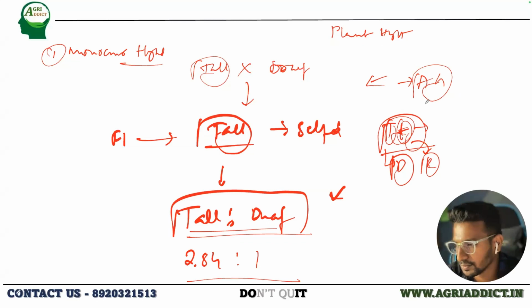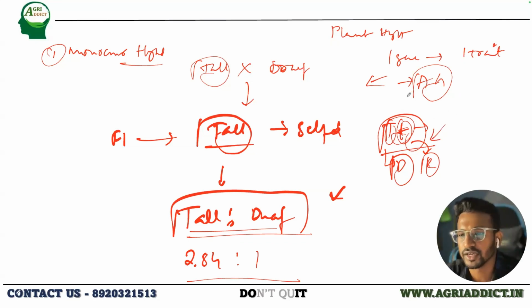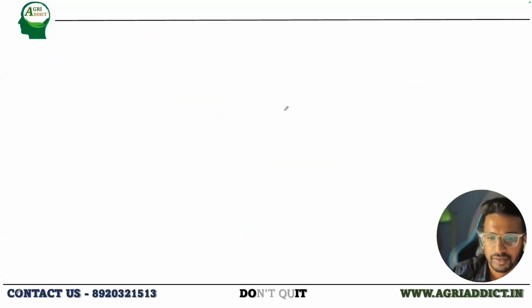Because it is a monogenic trait. So what do you understand by monogenic? A single gene contributing to the control of the trait, one character, one trait. So then why has he taken two? There will be two alternative forms of every gene. How did he come to know about it? Yes, your point is okay, this is monogenic, I completely agree. So why has he assumed that all the genes will have two alternative forms?